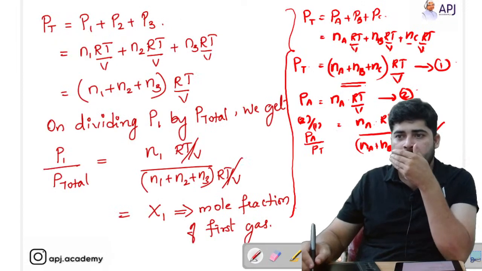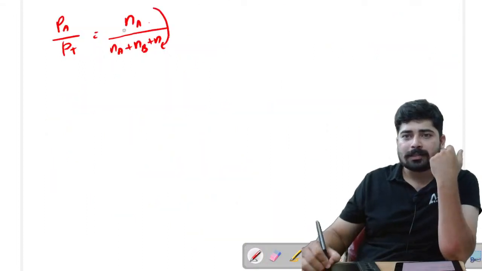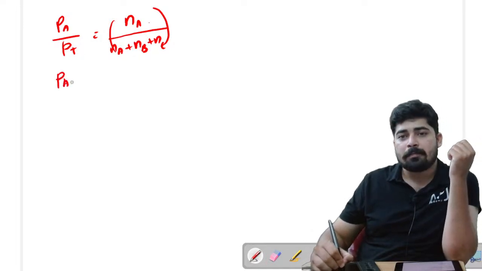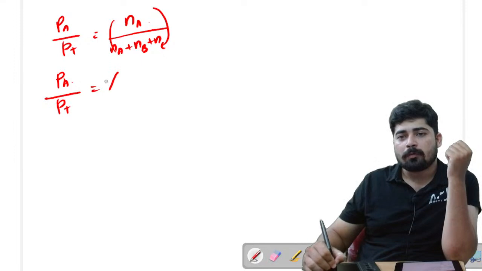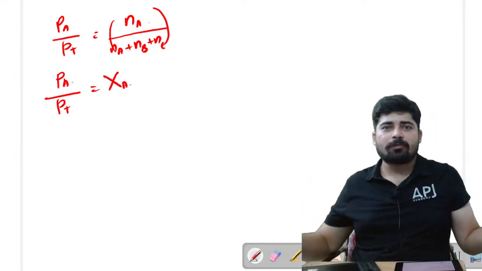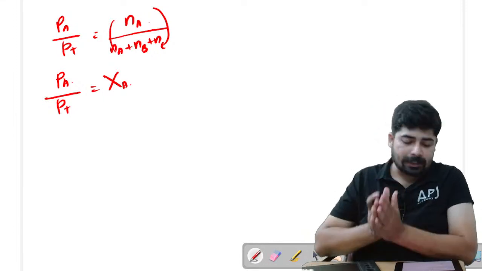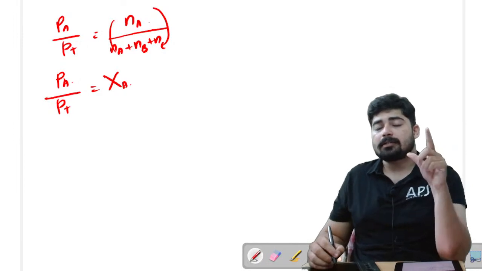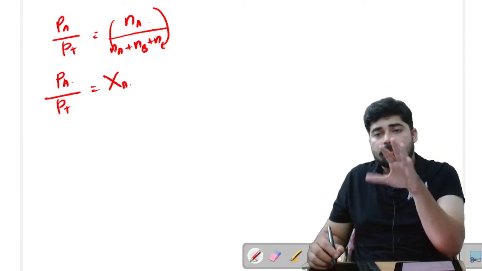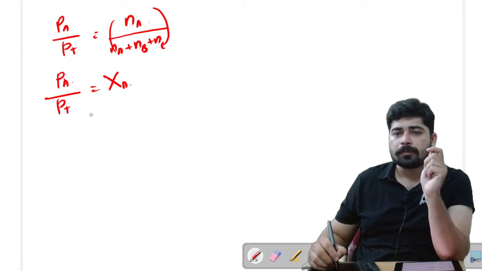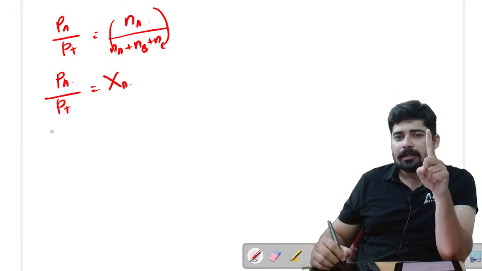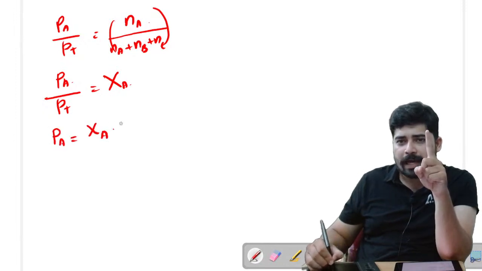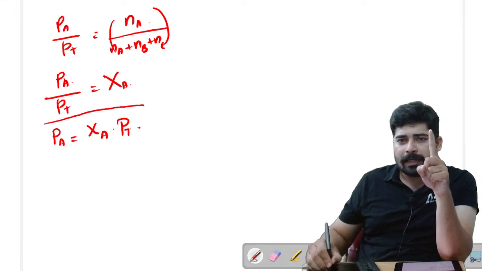This is what we finally got, right? So what is this? This is mole fraction. So PA by PT is equal to the mole fraction of A. And don't ask me what is mole fraction. We have discussed mole fraction in detail in the chapter Some Basic Concepts of Chemistry, in the mole concept, along with the concentration terms. So from here we can calculate the partial pressure of A is equal to the mole fraction of A into total pressure. This is a very important relation.